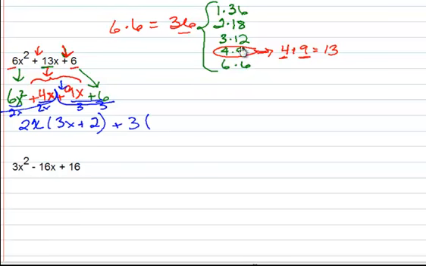We divide that out, we're left with 3x plus 2. Now that we've done our first greatest common factoring, we go ahead and do the next one, and now we see, of course, that the 3x plus 2 is our new greatest common factor. And when we divide those out, we're left with 2x plus 3.